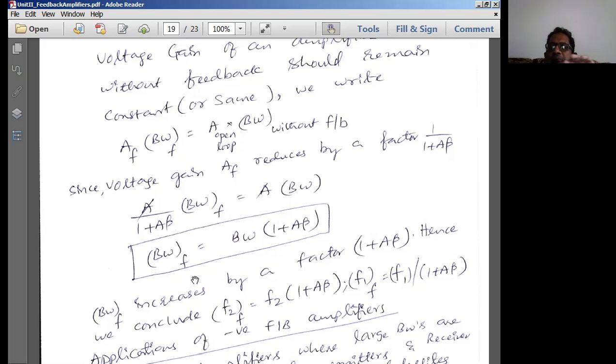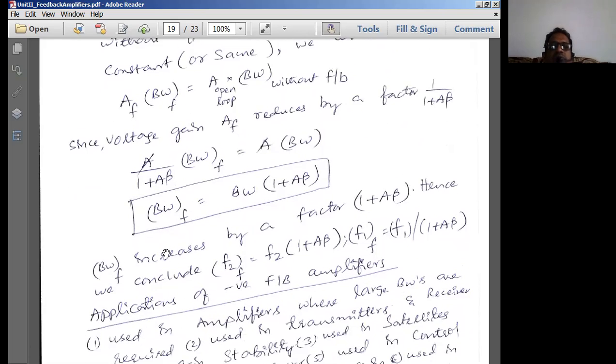At least for negative feedback amplifiers you should remember. In the first unit, you should remember the expressions for current gain, voltage gain, overall current gain, overall voltage gain, input resistance, and output resistance, the formulas we derived in the very beginning unit. Those formulas are also very important. The next formulas are conversions from CE to CC and from CE to CB, or vice versa. These are the two varieties of problems we may get in the end exam.